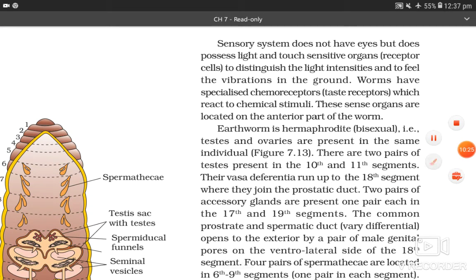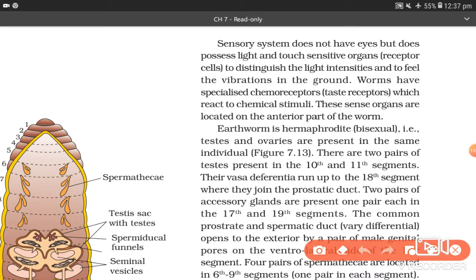Now the sensory system does not have eyes but possesses light and touch sensitive organs, the receptors to distinguish the light intensities and to feel the vibrations in the ground. Worms have a special chemoreceptor, taste receptor, which reacts to chemical stimuli. These sense organs are located on the anterior part of the worm.